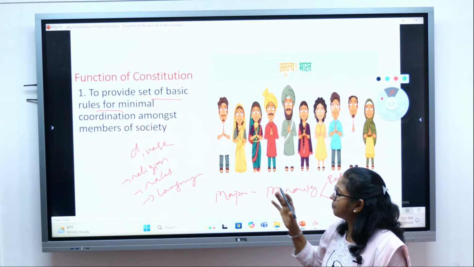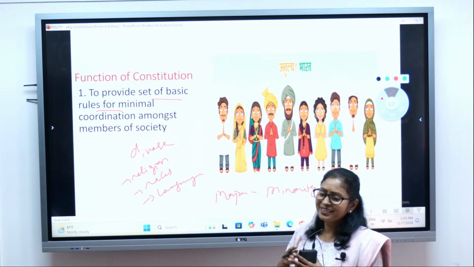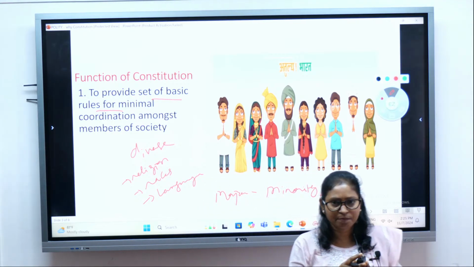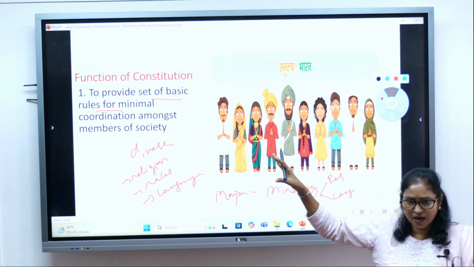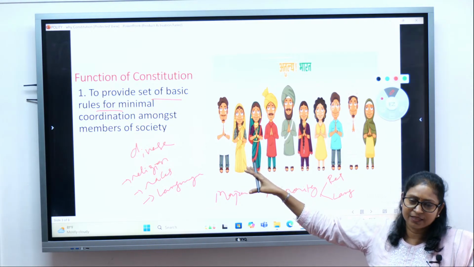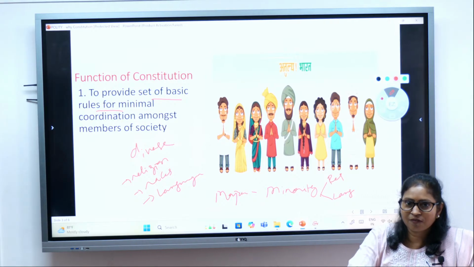There should be certain basic rules which will allow minimal coordination among the people, so that they can live in a society in harmony, resulting in peaceful coexistence, where conflict can be resolved.